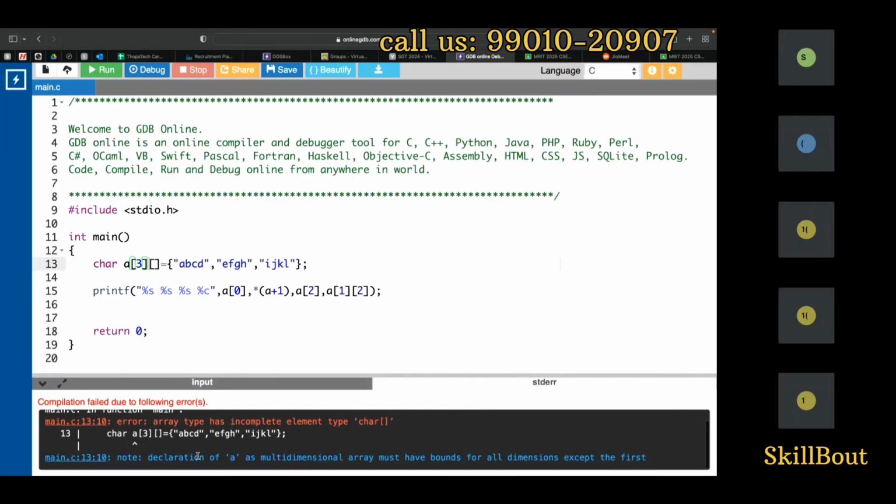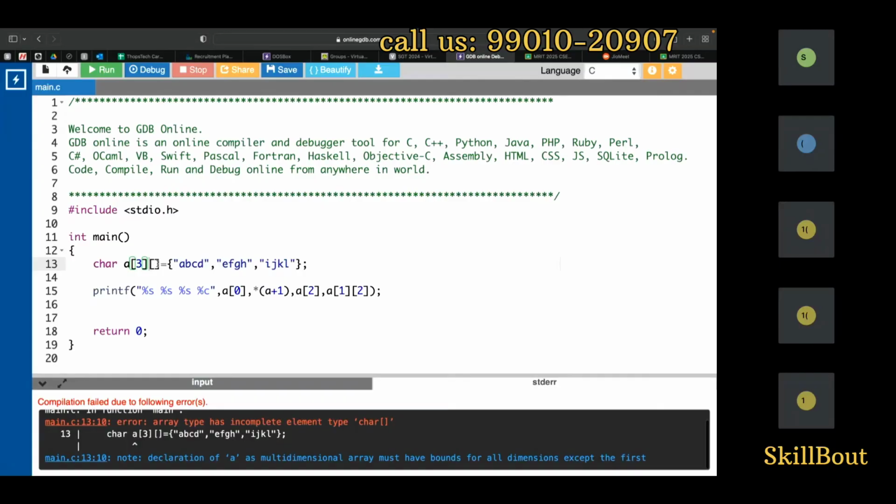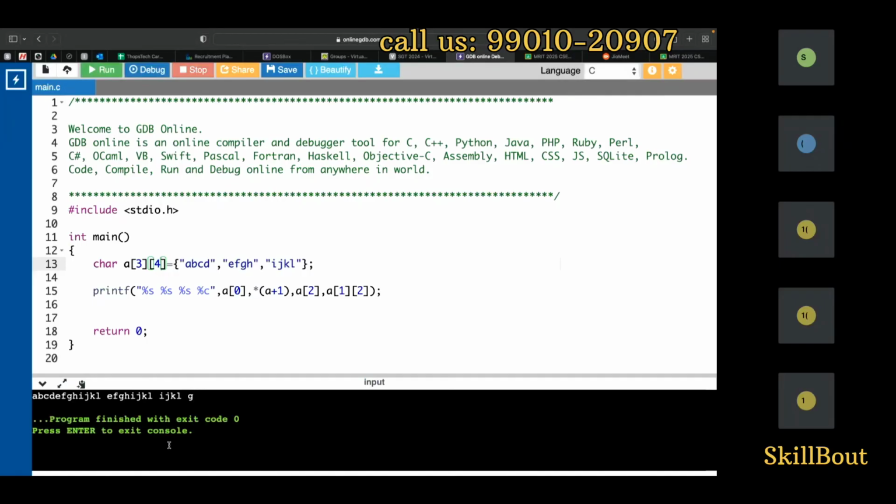Array type has incomplete element type char star. I cannot do this. Okay, wait a second. 1, 2, 3, 4. Okay, it prints A B C D E F G H I J K L, and then repeats from E, I, and so on.